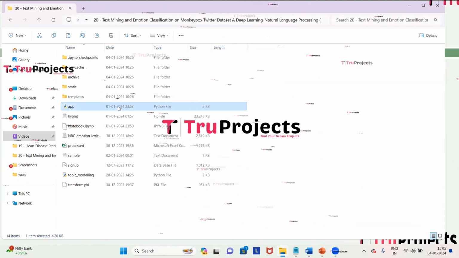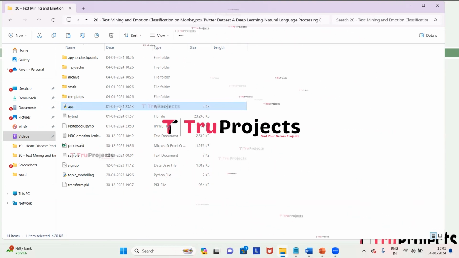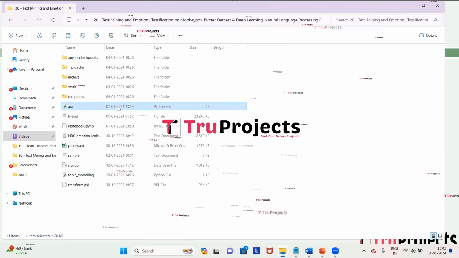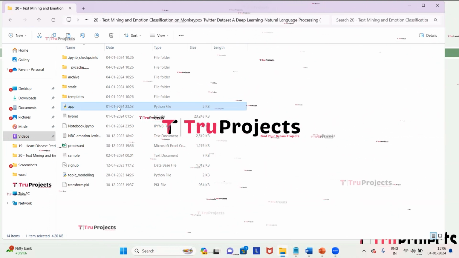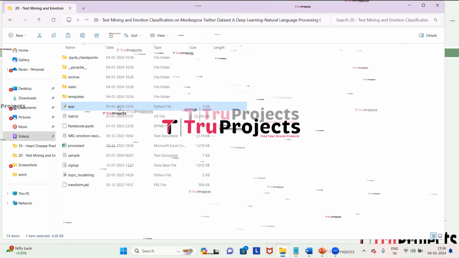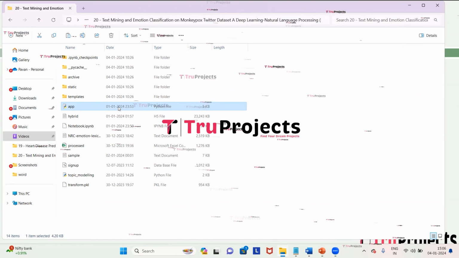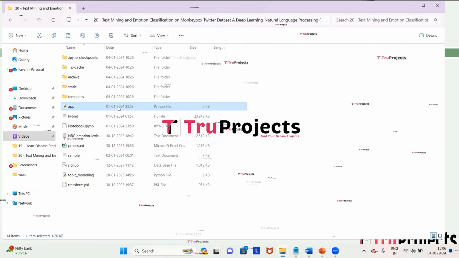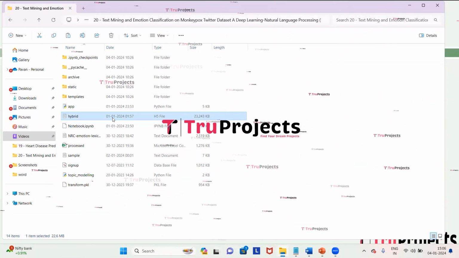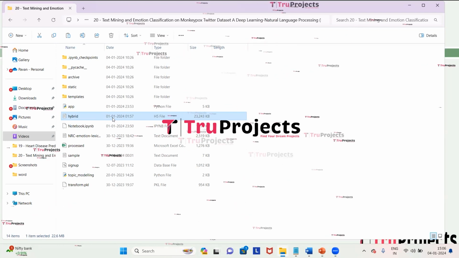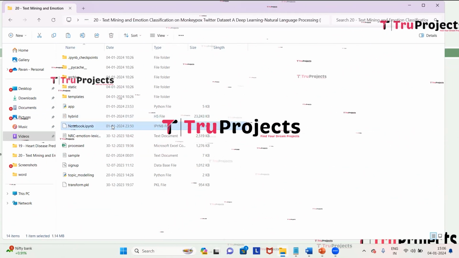This is the app.py file. This .py file contains the information related to front-end logic. It includes code written in Python that handles server-side operations such as processing user requests, interacting with the database, and generating dynamic content to be rendered in the HTML templates. This is the model file which contains the algorithm information and will be loaded into the project code during runtime. This is the notebook.ipynb file.